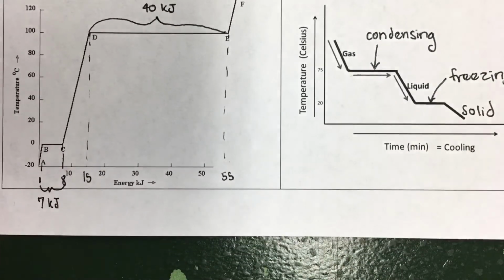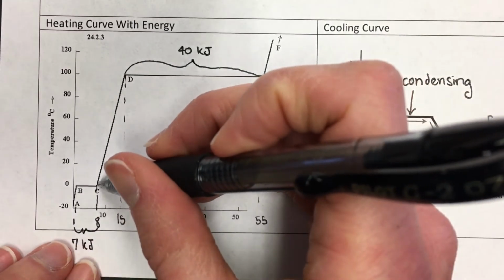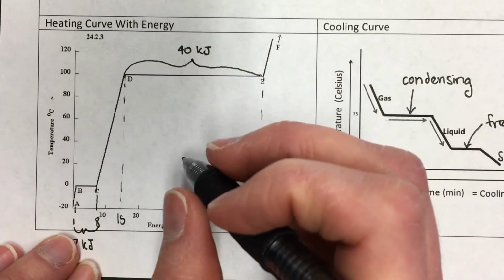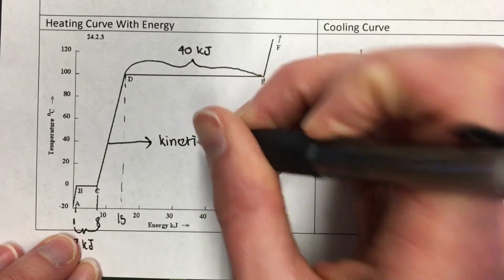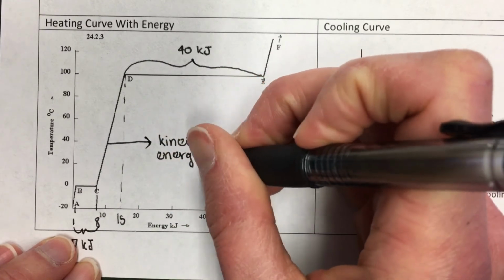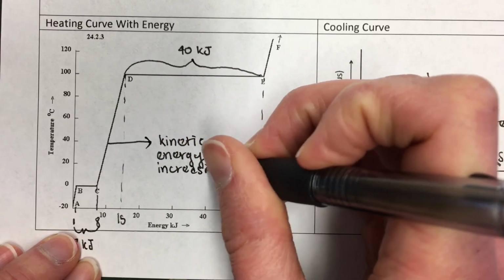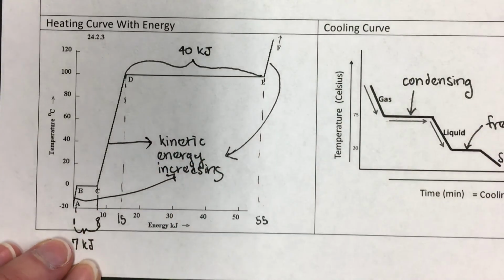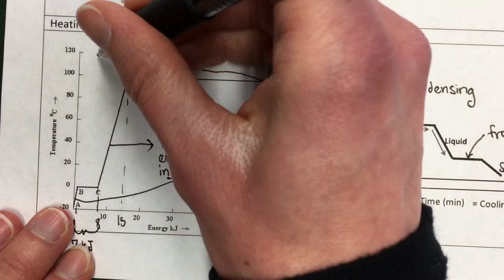Hopefully that makes sense. One last thing I want to tell you about energy. In these sections where the graph is going up, we would say we are increasing in kinetic energy. So right here, kinetic energy is increasing. And you can see energy is increasing the whole entire time, but in these sloped parts, it's the kinetic energy that is increasing. And that's true for that section, that's true for this little section. During the flat parts, potential energy is increasing.